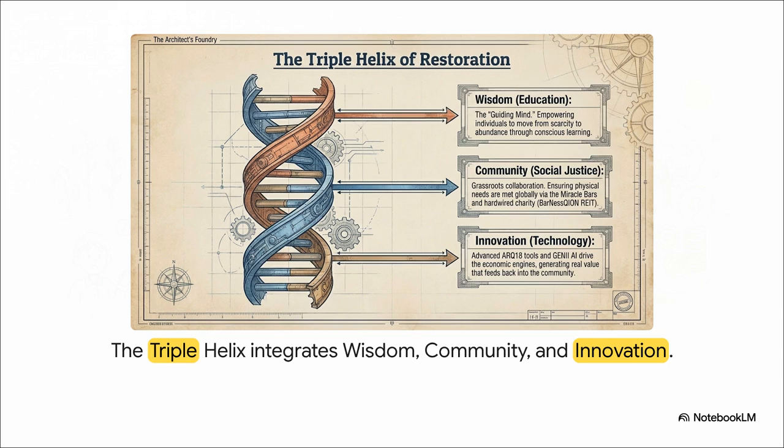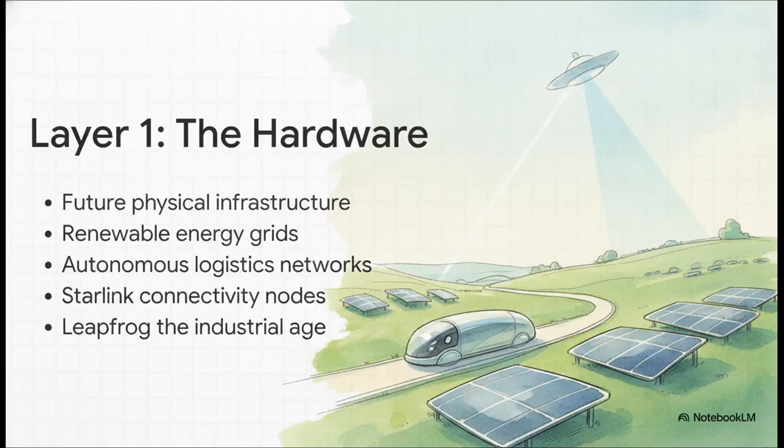Let's break down how these 3 layers actually work. Okay, layer 1 is the hardware, because you can't run next-gen software on a broken machine, right? This physical layer is all about future-proof infrastructure. We're talking renewable energy grids, autonomous logistics, and Starlink nodes, driven by visionaries like Elon Musk. And what's incredible about this approach is the strategy of leapfrogging. Instead of painstakingly rebuilding conflict zones using outdated 20th century models, this hardware allows these regions to skip legacy systems completely and plug directly into a high-performance futuristic economy.